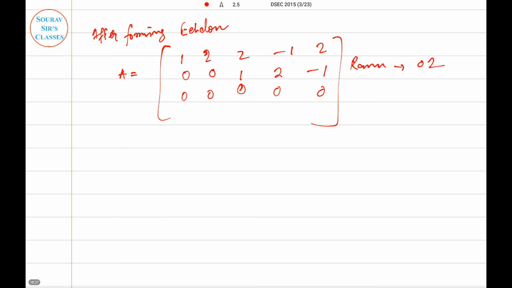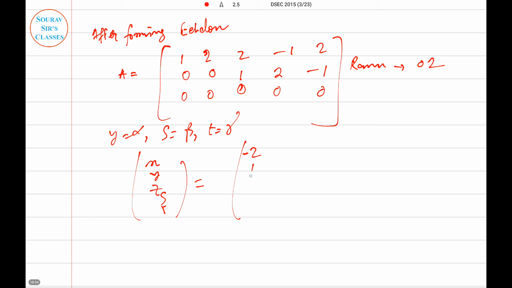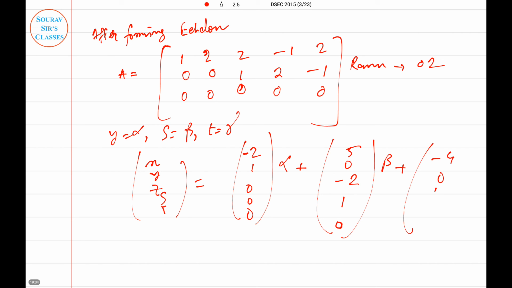Now when solving the system of equations by taking y equal to alpha, s equal to beta, and t equal to gamma, we get x, y, z, s, t as alpha times the vector 0, 1, 0, 0, 0, plus beta times 5, 0, minus 2, 1, 0, plus gamma times minus 4, 0, 1, 0, 1.